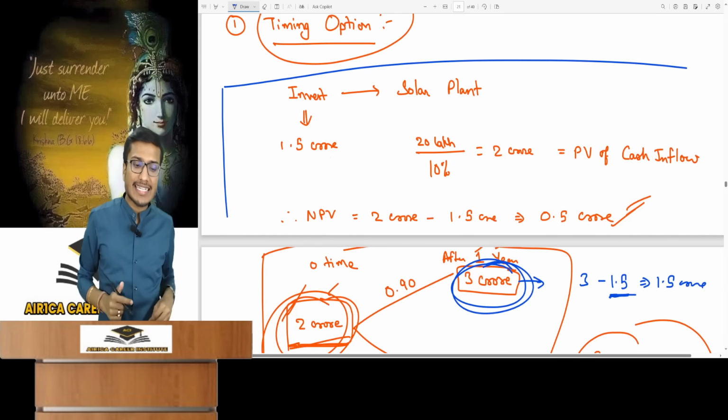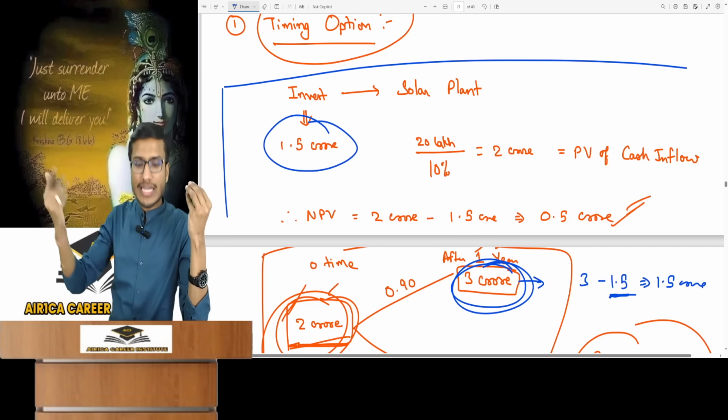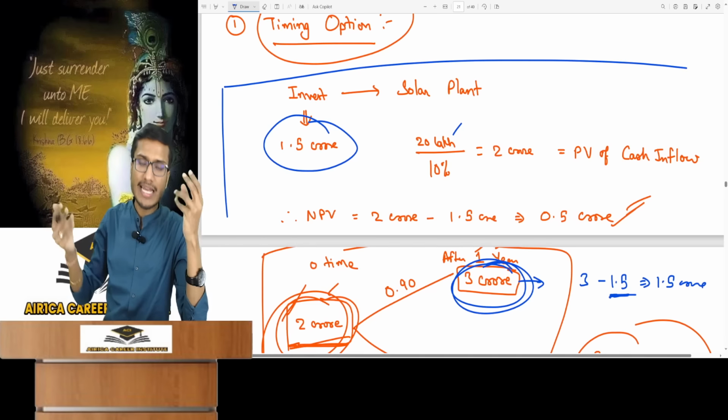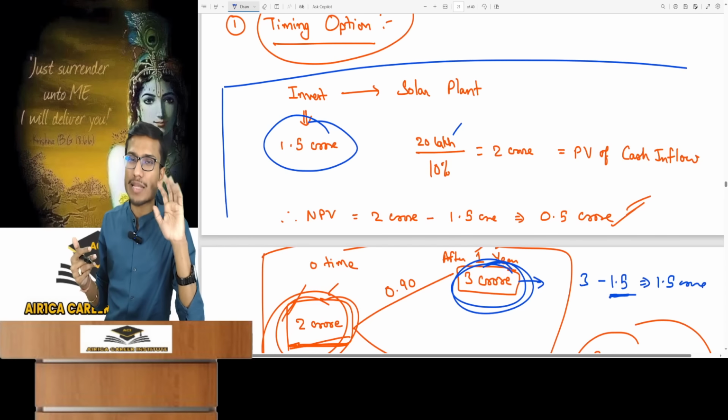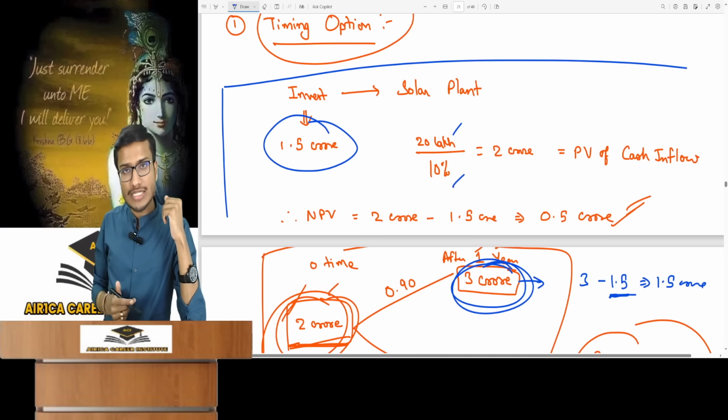Now in this case, the investment in the solar plant, let's say, is 1.5 crore. The annual cash inflow is 20 lakh rupees, and you should assume this saving will be received for the project's entire life. Calculating lifelong cash flow PV means finding the cash inflow, then dividing by the 10% discounting rate, recalling our basics, as it was taught in FM basics.